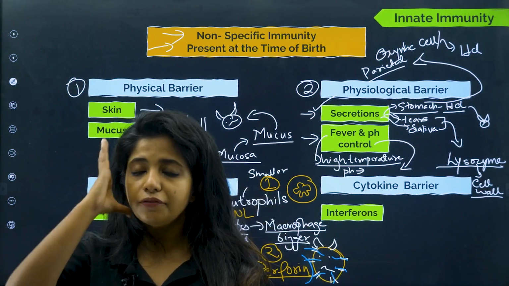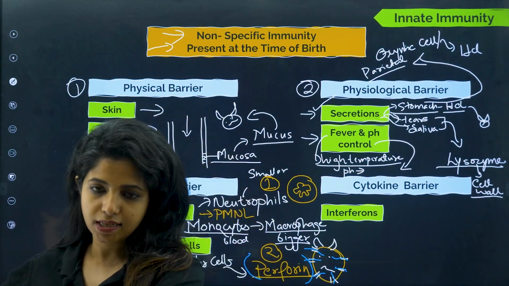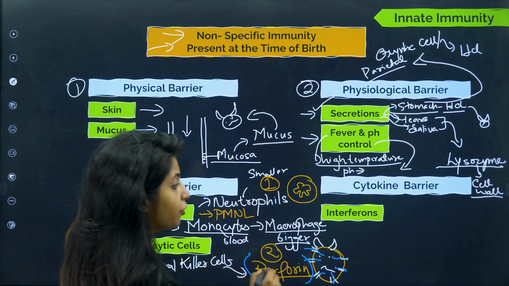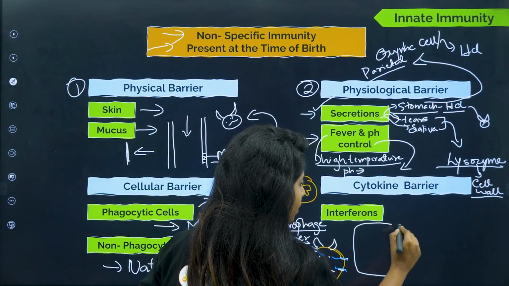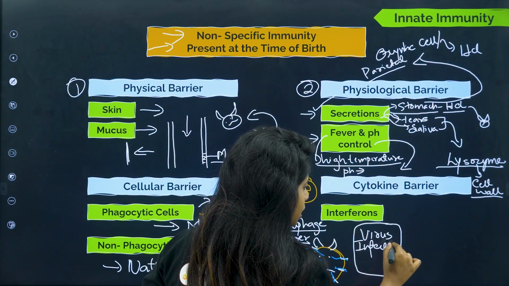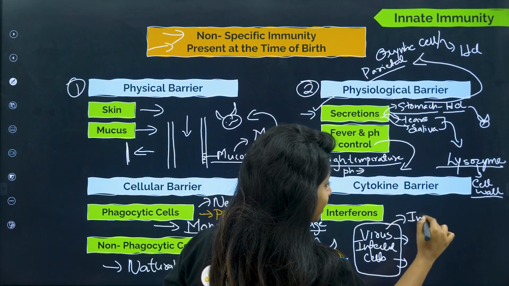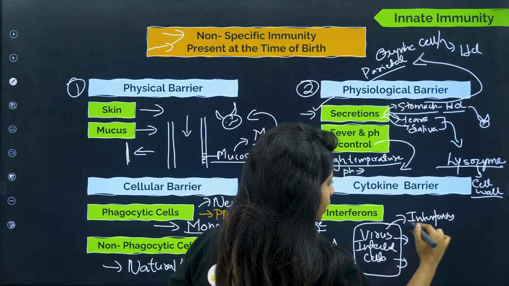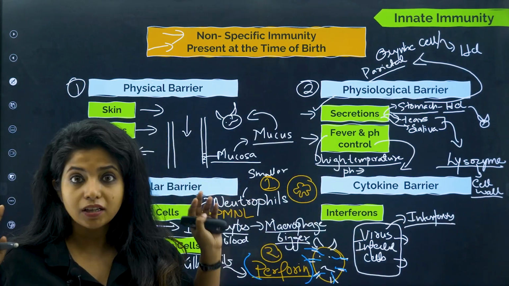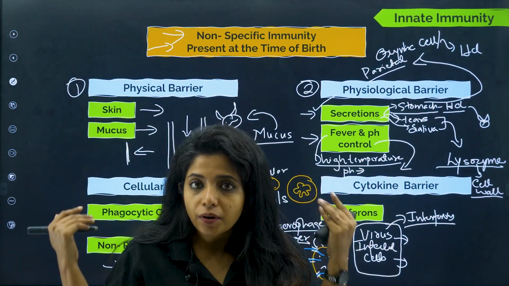Okay, when your cell itself is going to release something, that something could probably help you another way by destroying the other cells. So basically interferons are one such cytokines, and interferons are definitely being released by a virus infected cell. You have to remember it. Virus infected cells release something that is known as interferons. And why are these interferons released? For making other cells aware that this cell is virus infected, probably you should be releasing something antiviral so that you can protect yourself.